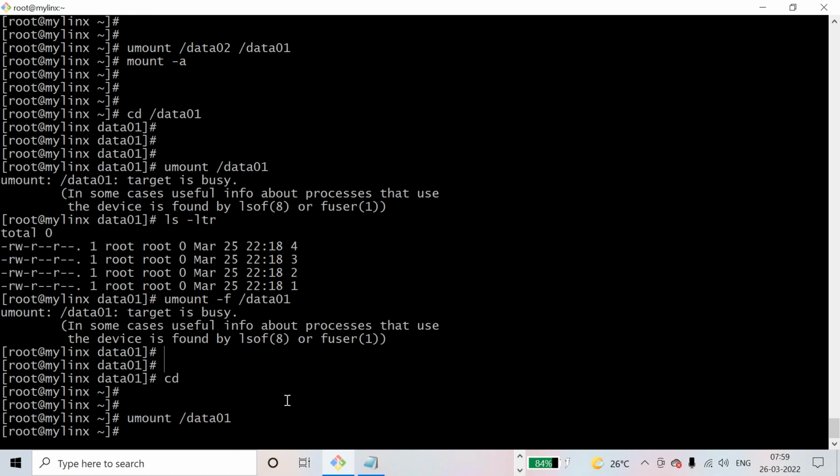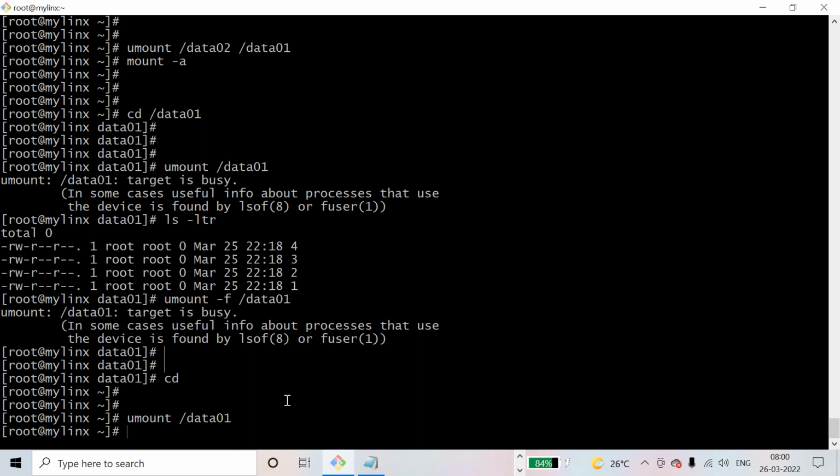Okay, so this is how your fstab will work, your mount command will work, and what is the use of fstab entries, all these things. Please do practice and let me know if any doubts. Tomorrow there will be no class. So please practice all these things. fstab entries are very, very important.